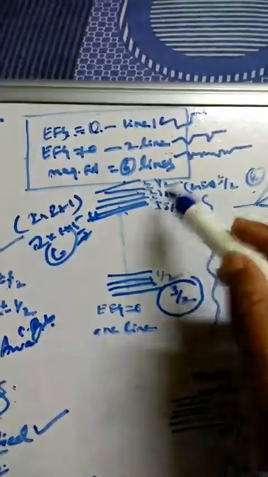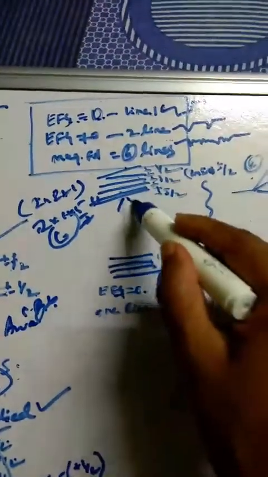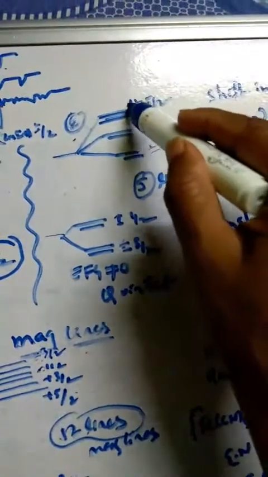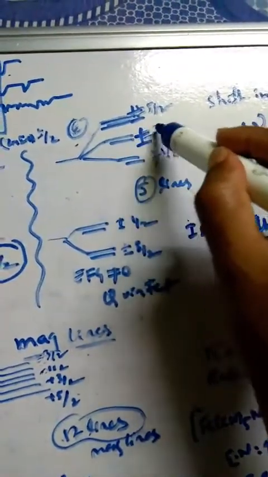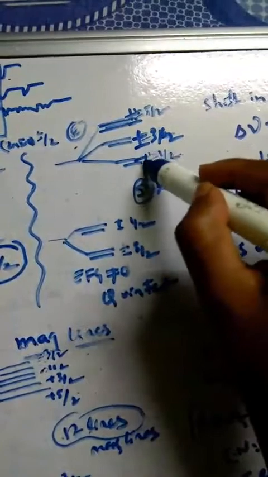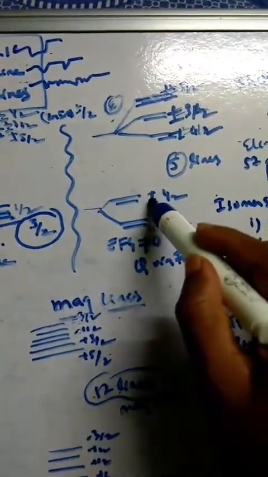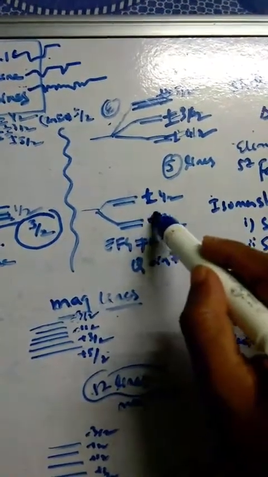Okay, for 5 by 2, it is plus minus 5 by 2, plus minus 3 by 2, plus minus half, that is 6 lines. So this is what happens here. And when EFG is equal to 0, only a single line I am going to get. When the electric field gradient is 0, that is spherical, one line. If it is not 0, definitely again this is going to split into degeneracy like this, into 2 lines here: plus minus 5 by 2, plus minus 3 by 2, plus minus half. And here down the same thing, plus minus half, and here plus minus 3 by 2 like this.